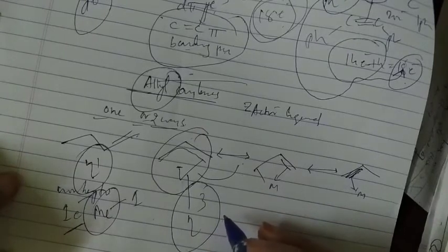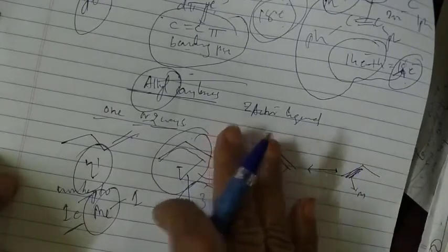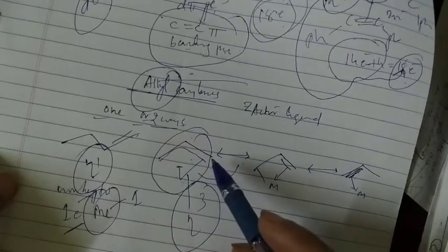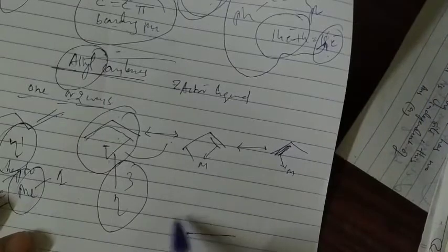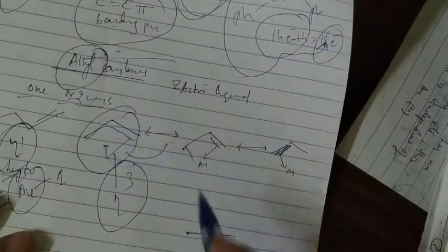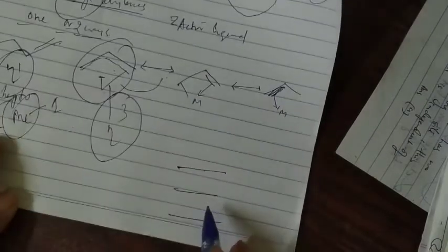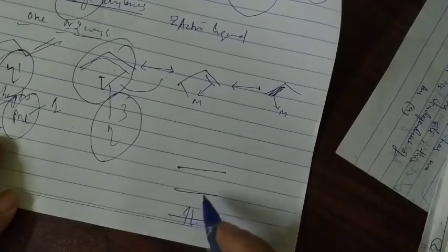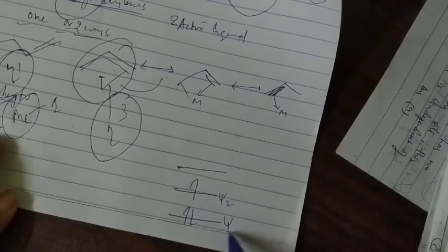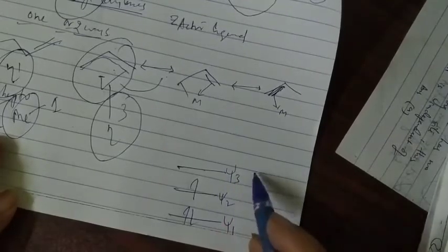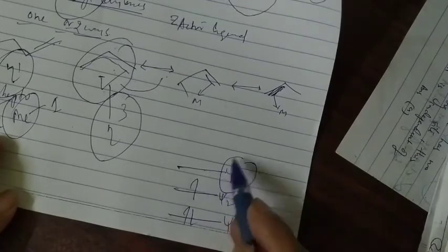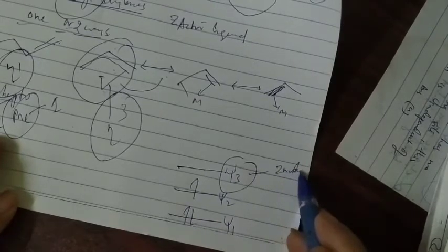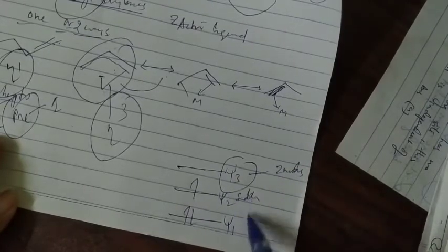Okay, so trihapto is shown by this type of donors, by this type of bonding. So this can be shown in this way. If I go for the structure psi1, because 3 carbon is there, psi1, psi2, psi3, I can show it in this way. So bonding molecular orbitals you can see here. Then here you can show psi2, psi1, and this is psi3, which is the most antibonding. So they are having two nodes. This is having two nodes, this is having a single node, and this is having no nodes.